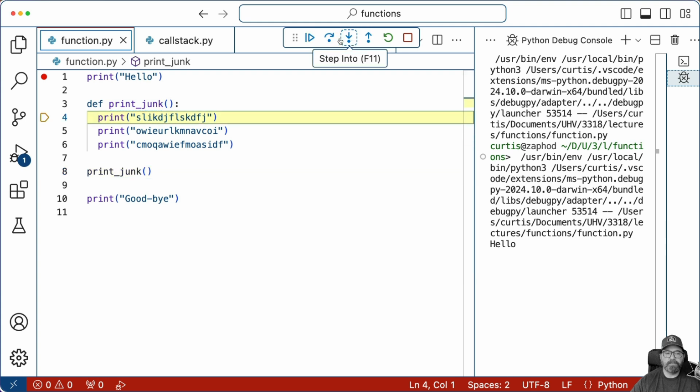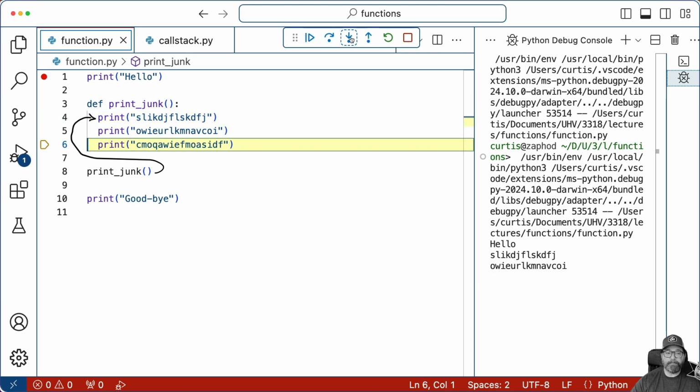So watch where my execution line, the yellow line, watch where it goes. Step into. You see that? So it went from here all the way up to here. And now it's running this line of code. So I click step into, step in. Now that it's at this line of the code, it's going to jump back to where it left off. So it's going to jump back to here because functions can also return values. So it might have a return value. This function doesn't, but we're going to talk about return values really soon here.